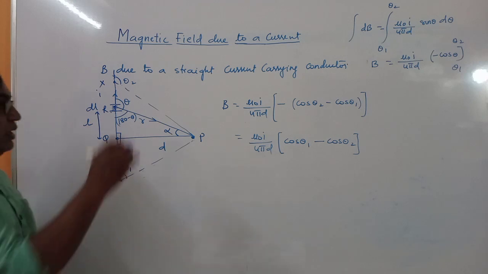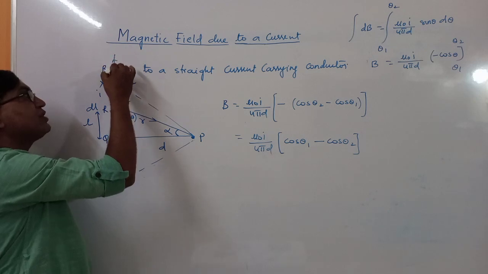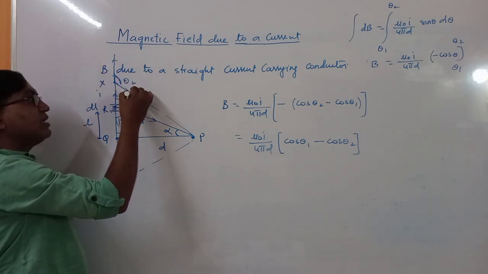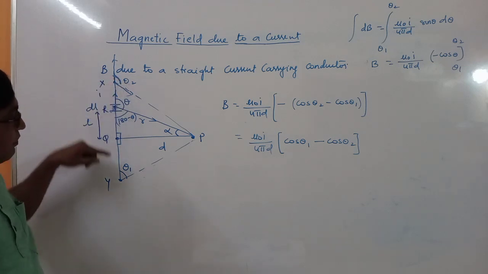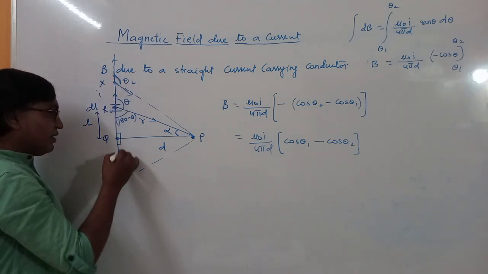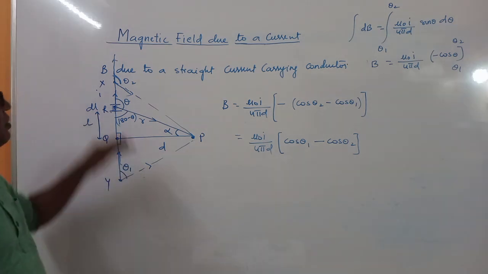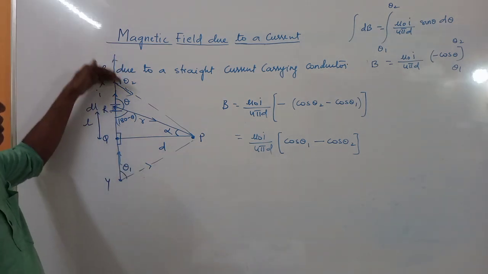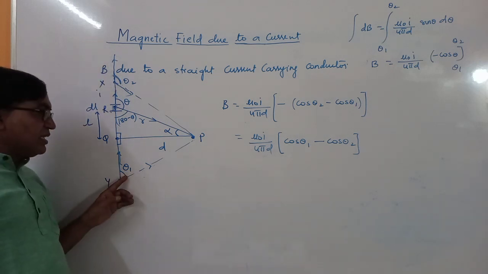Now you see theta 2 is here. This is the direction of current and this is the position vector. Here theta 2, and this is the direction of current, this is the position vector, this is theta 1. So the upper angle here we are taking as theta 2, and here we are taking this as theta 1.